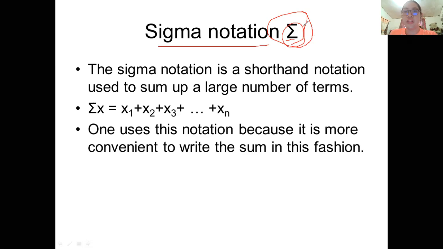So in short, when you encounter the sigma notation, that means you are going to sum it up. In short, you are going to total the number of scores in a given set of data. So it can be represented as sigma, or this can be read as summation of X, which is equal to X sub 1, X sub 2, depending on the number of data that you have. Okay? So you will just add all the data. That is the meaning of summation notation.